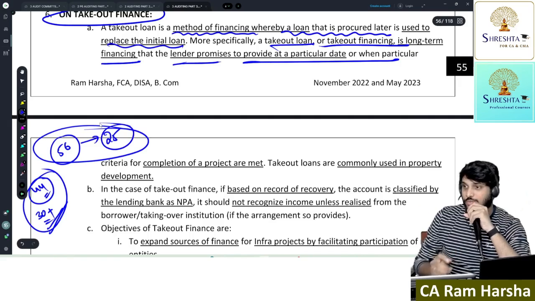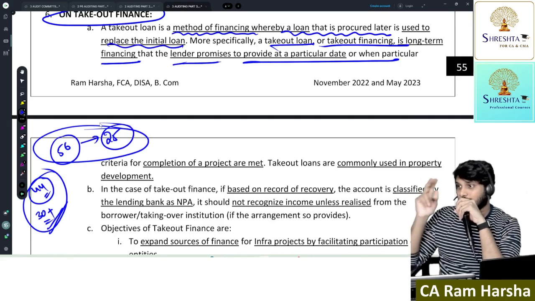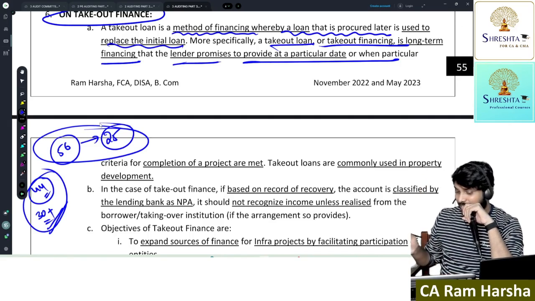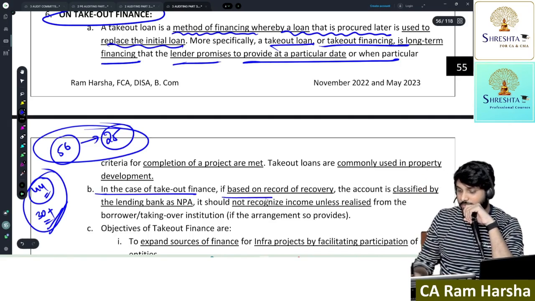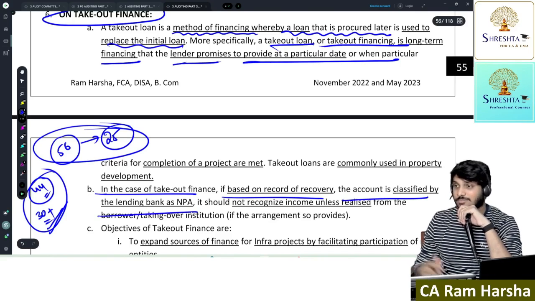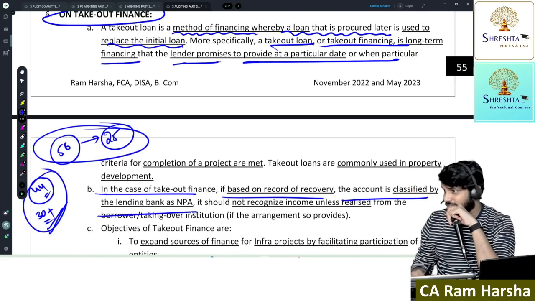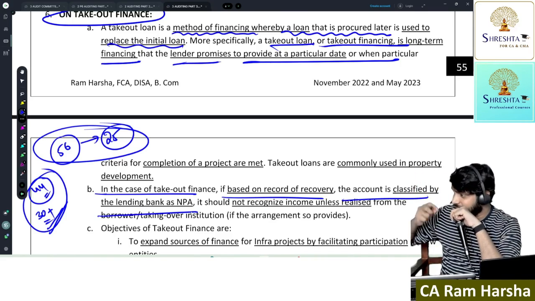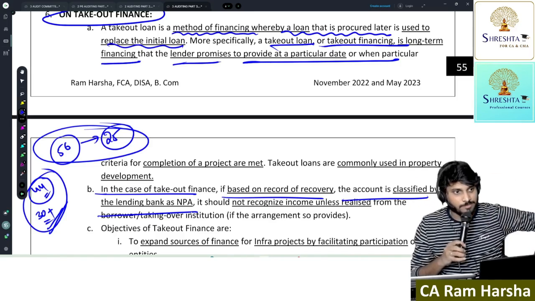Whereas to secure this 25, you have to do 2 revisions. How should you revise? Just reading slides is not enough, like suppose in case of takeout finance, if based on record of recovery an account is classified as NPA, that kind of reading is not enough. You need to understand each and every word. If you understand and read twice, naturally you remember.